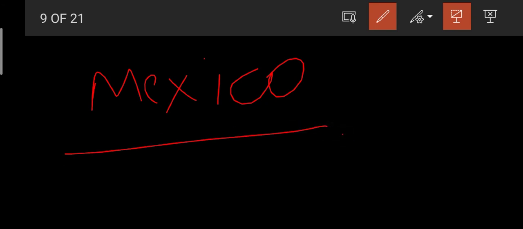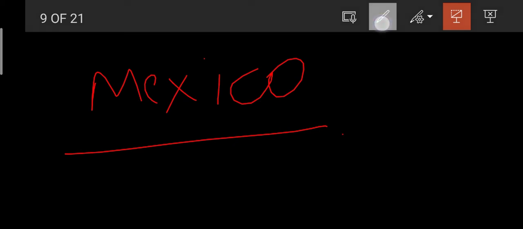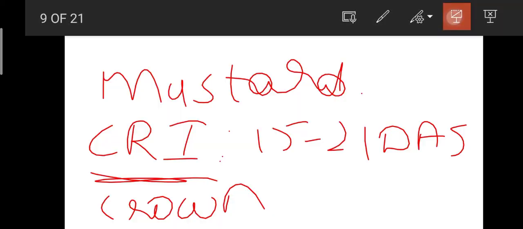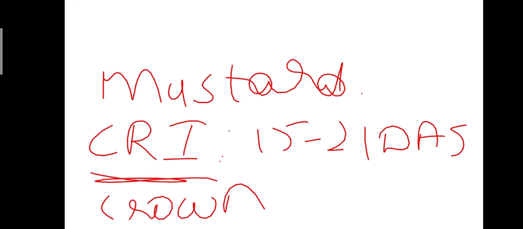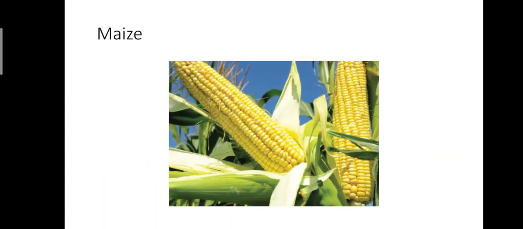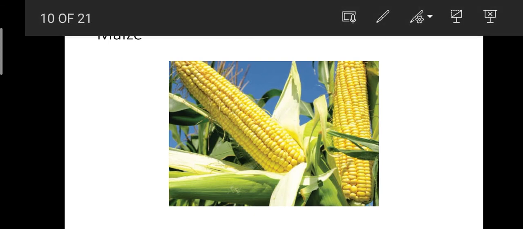I think you understood this. Till now, is it clear? Seed rate, yield, origin, scientific name. Now we will be moving to maize. We know that wheat is king of cereals, whereas maize is queen of cereals.